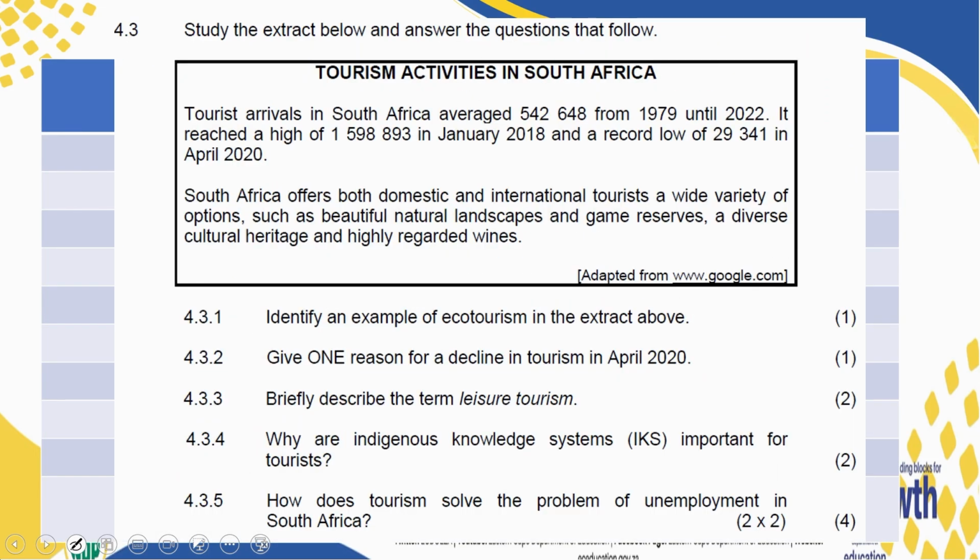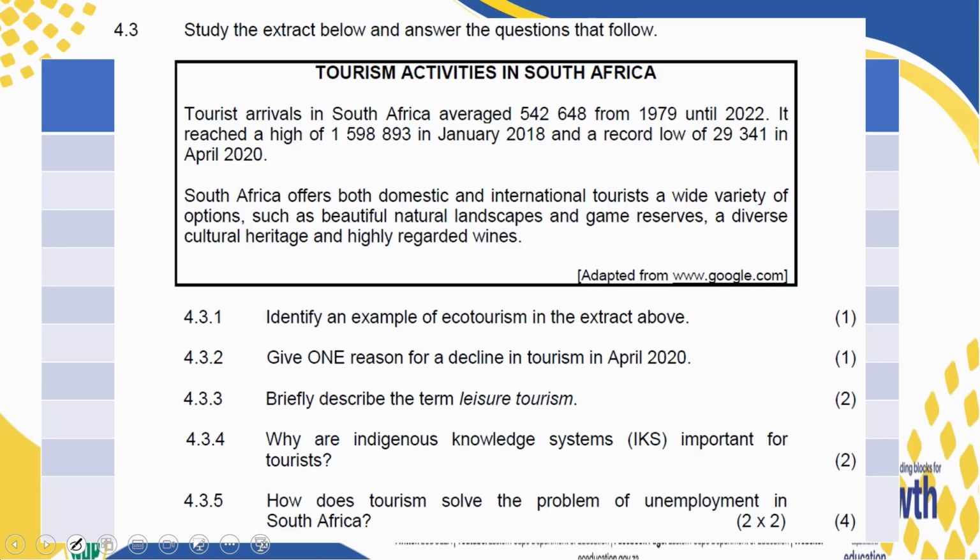Now, another one, data response, can be an extract. Please read it for understanding. Also check where it is coming from. Check this heading, tourism activities in South Africa.